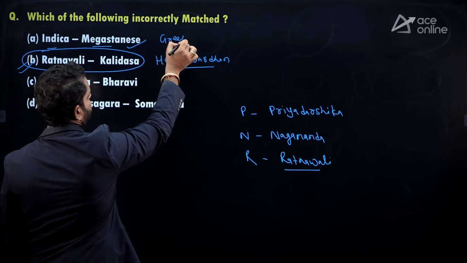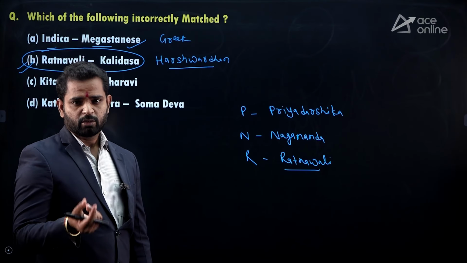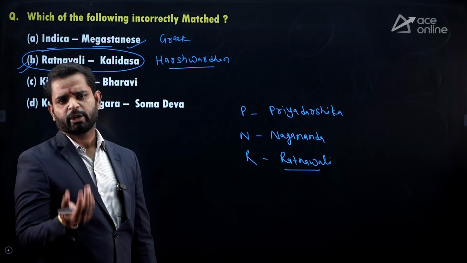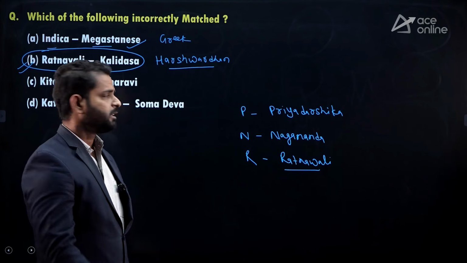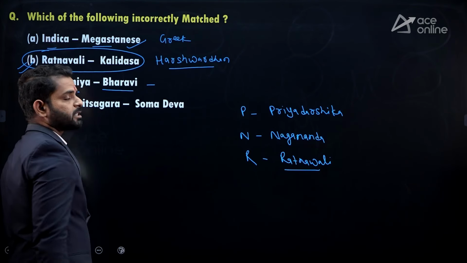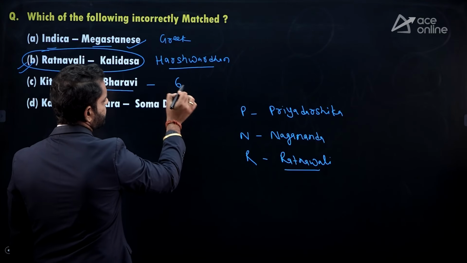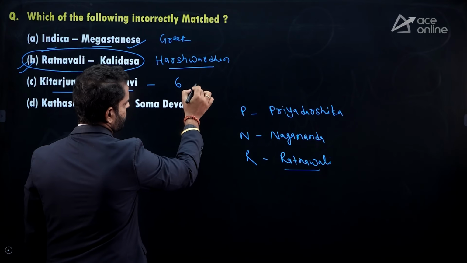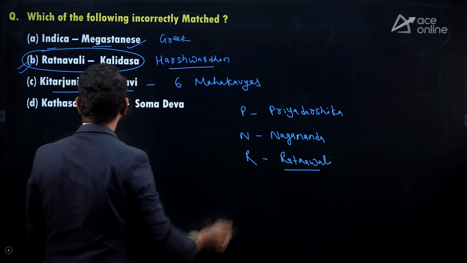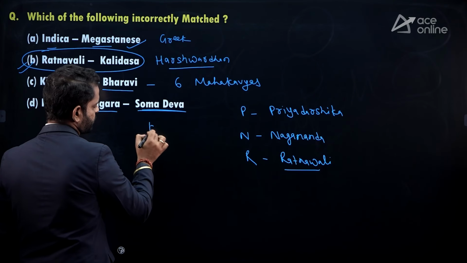Yes, it is correct. In this particular book, Megasthenes wrote about the importance of the Maurya Empire and their historical life, their political life, social life, and so on. Kiratarjuniya, written by Bharavi. Yes, it is an important book of Sanskrit, one of the 6 Sanskrit Mahakavyas. Kathasaritsagara, written by Somadeva. Yes, a Kashmir ruler.